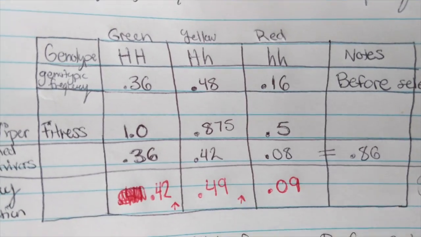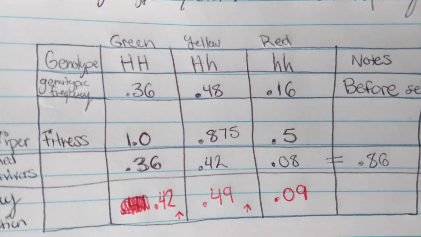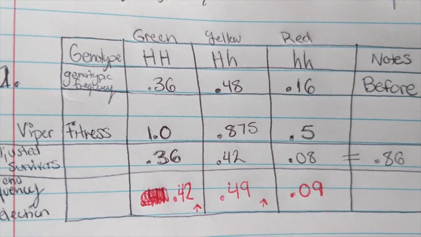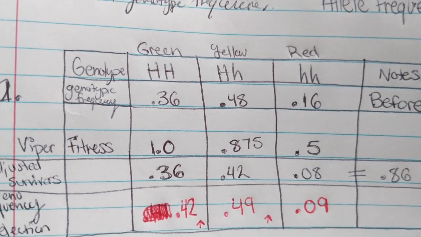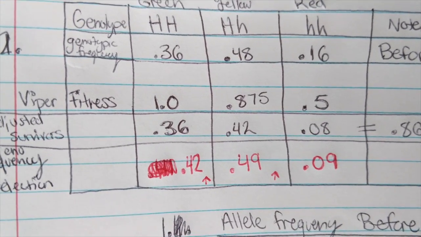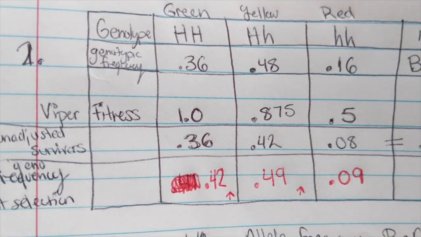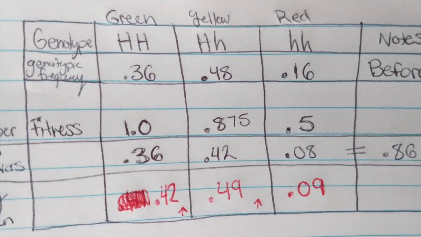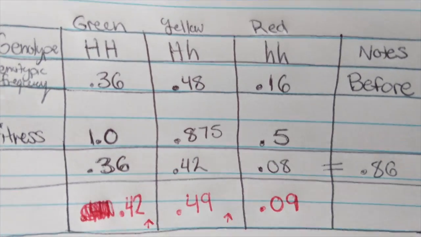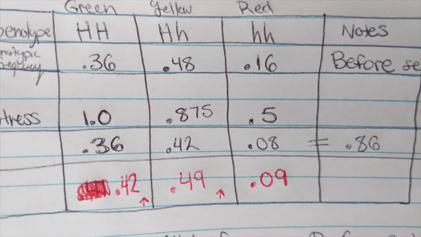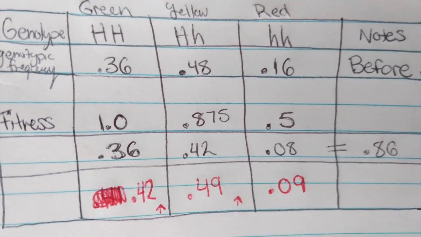As we can see here, viper fitness is as follows: 1.0 for the green population, 0.875 for the yellow people, and only 0.5 for the red people. So over time, we see that the allele frequency and the genotypic frequency change to 0.42 for the green people, 0.49 for the yellow people, and 0.09 for the red people. The red people have decreased in frequency.